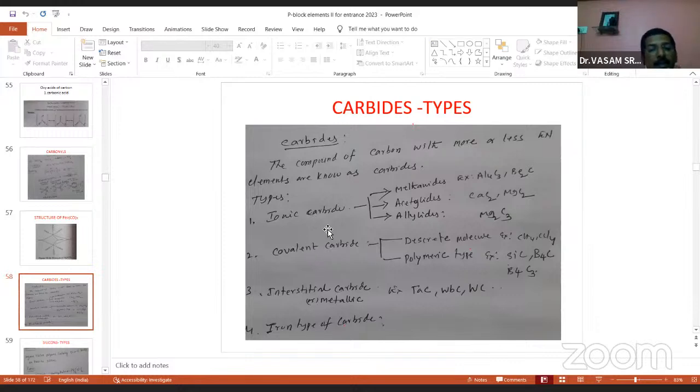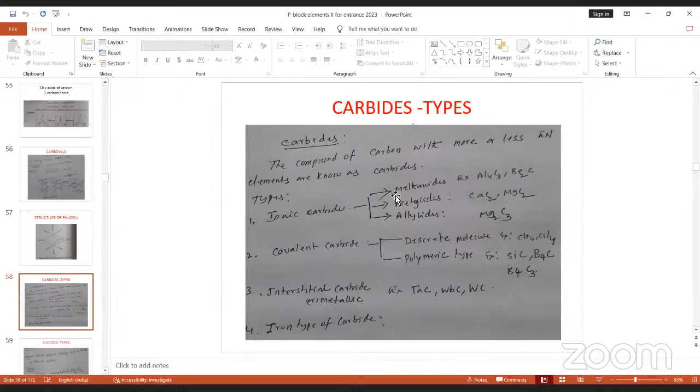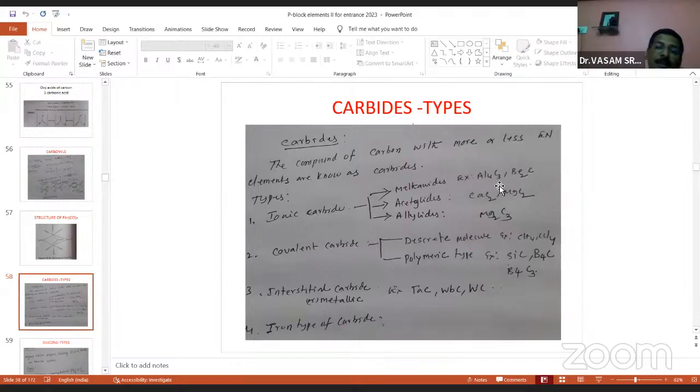The first one is ionic carbide. The ionic carbide is again classified into 3: methanide, acetylide, and allylide. Examples: Al4C3 and Be2C. These compounds are called methanide carbides because Al4C3 or Be2C, when dissolved in water, produce methane gas. So Al4C3 plus water gives methane, and Be2C plus water gives methane.